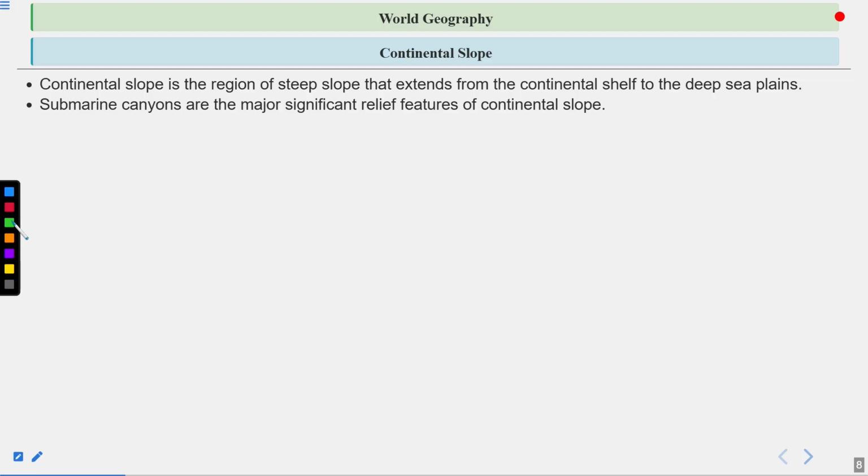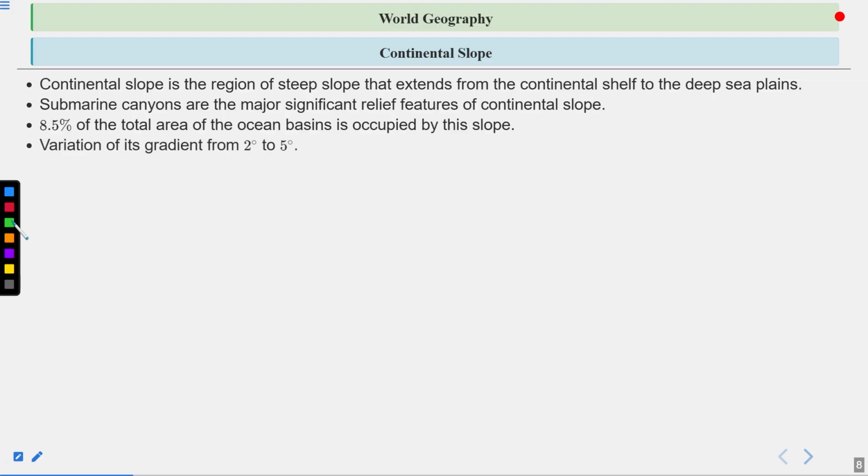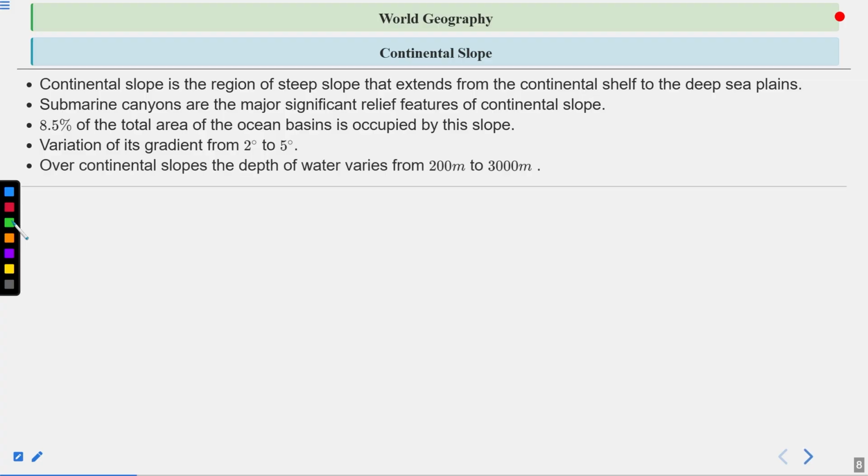Submarine canyons are the major significant relief feature of the continental slope. 8.5% of the total area of the ocean basin is occupied by this slope. The gradient varies from 2 degrees to 5 degrees, as I was saying. So the inclination increases as we move from the continental shelf to the continental slope. Over continental slopes, the depth of water varies from 200 meters to 3000 meters.